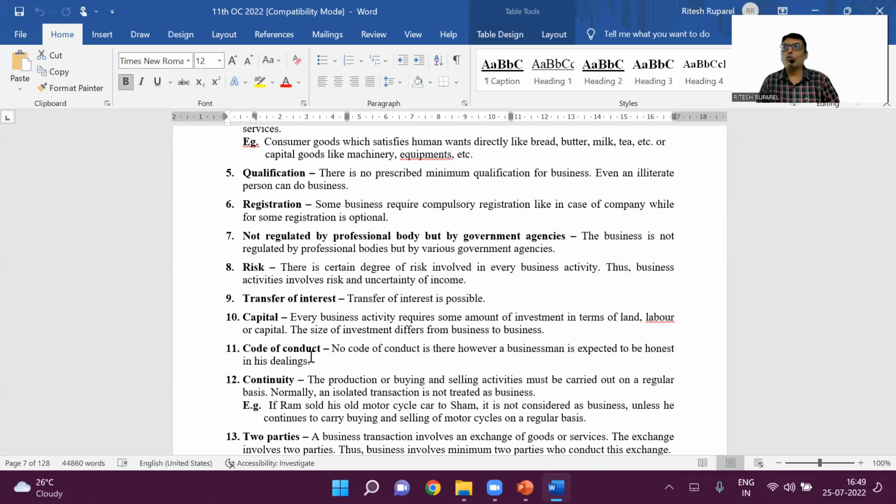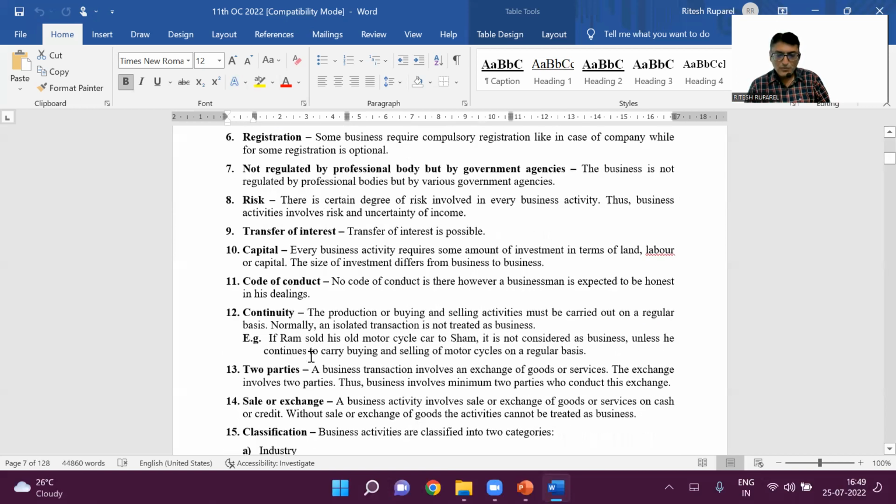In business, there is no code of conduct. If you go and weigh a bread of 400 grams, chances are you will find it 380 grams. Some people tend to cheat. There is duplicate paneer out there. You have a hotel business, you know it. So the code of conduct is not there for business. So some people use dishonesty, correct?